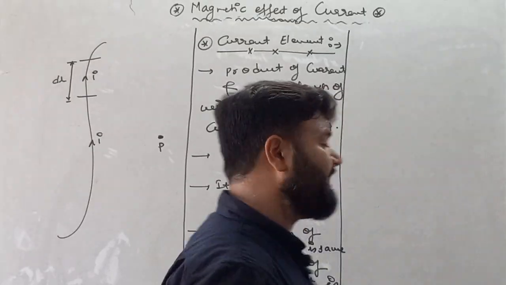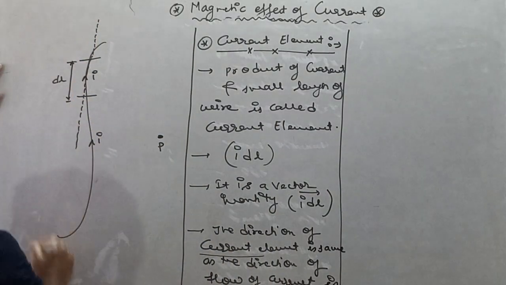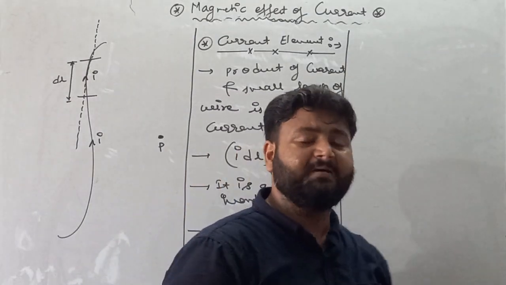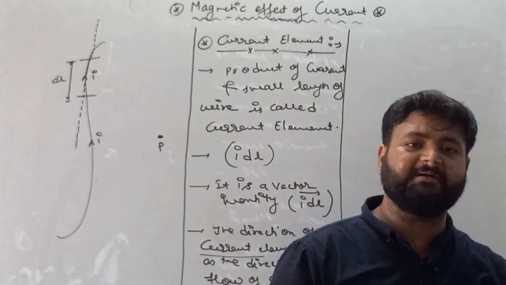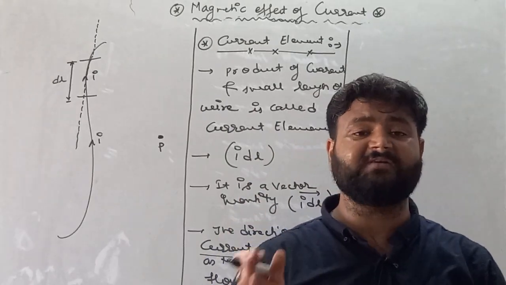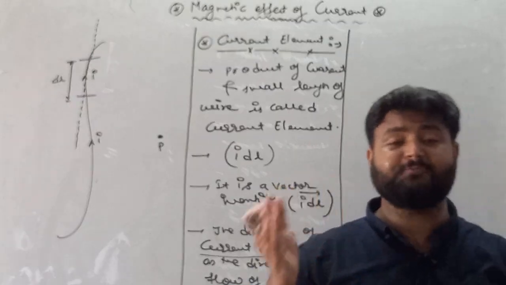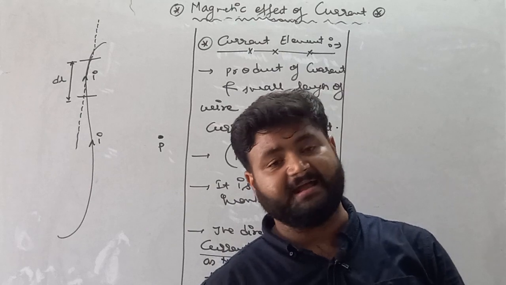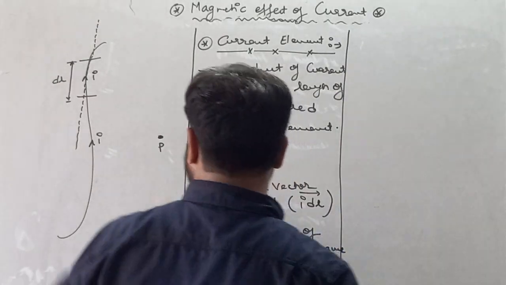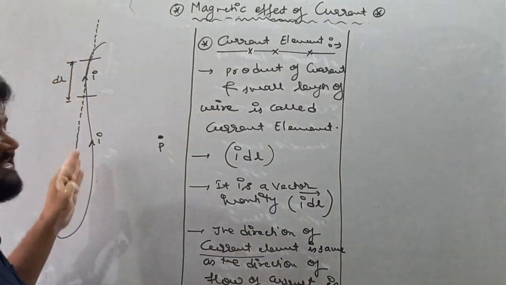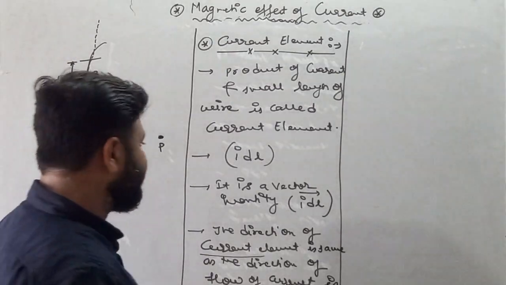So the current element direction is also represented by drawing a tangent. This is the tangent which gives the direction of the current element in this current carrying conductor.